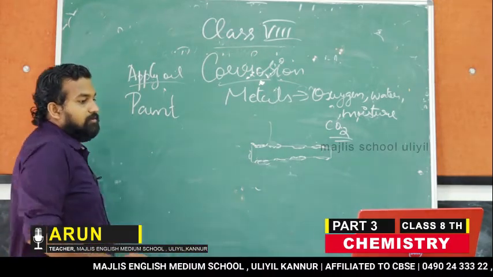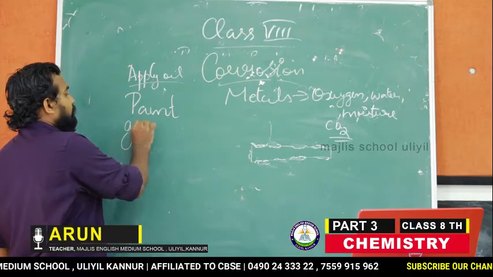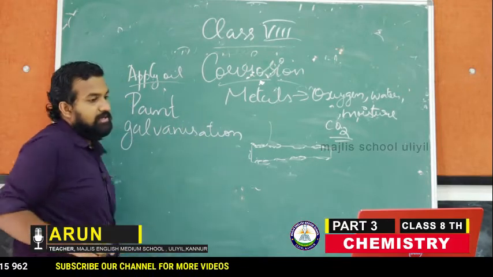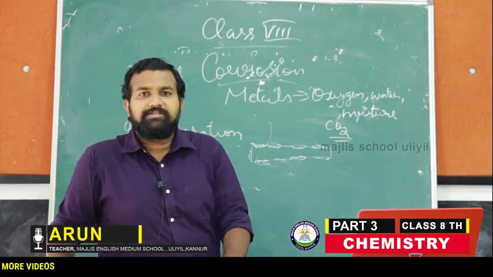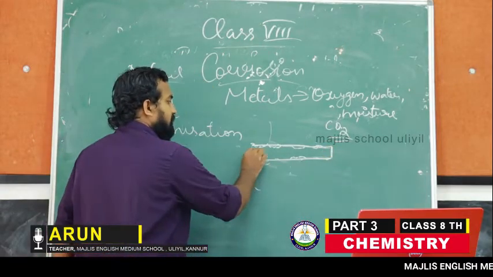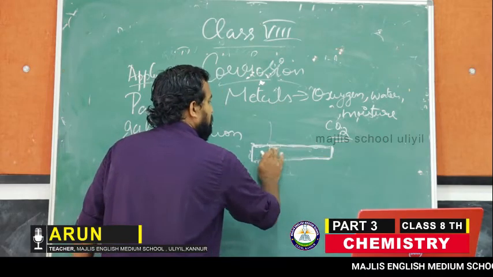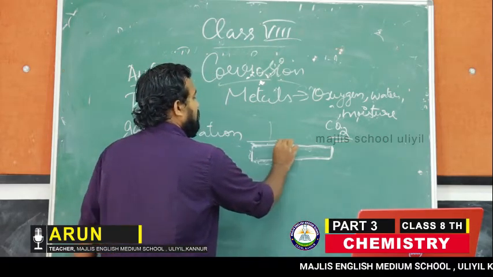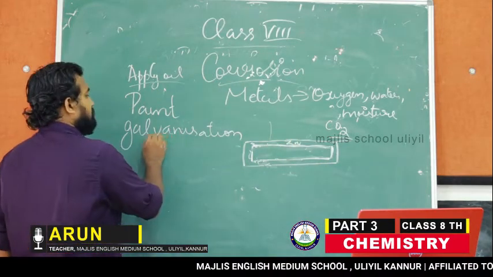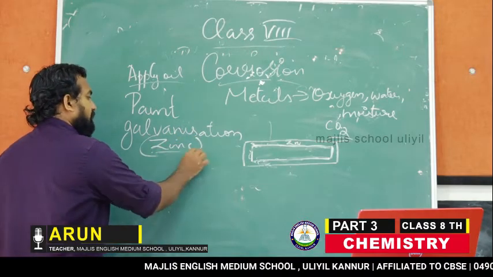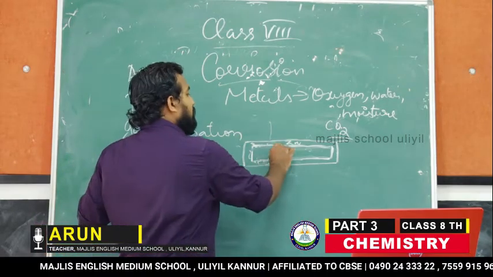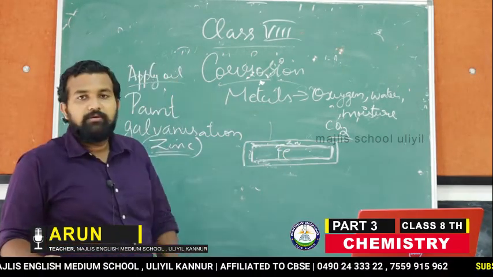Then another important process is galvanization. So what is galvanization? Galvanization means, on this metal rod in its original shape, in the beginning itself, we will coat the outside surface of the metal with a layer of zinc. If it is an iron rod, outside the iron rod we will coat it with a layer of zinc.